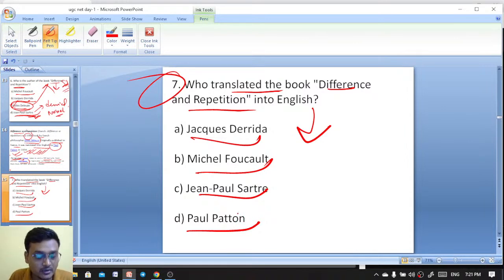I discussed earlier. Okay. Question number 7 is on your screen. Who translated the book Difference and Repetition into English? Okay. Is the audio clear now?